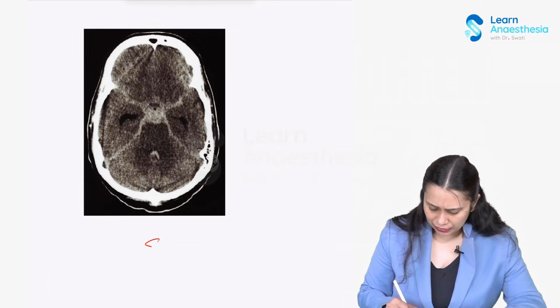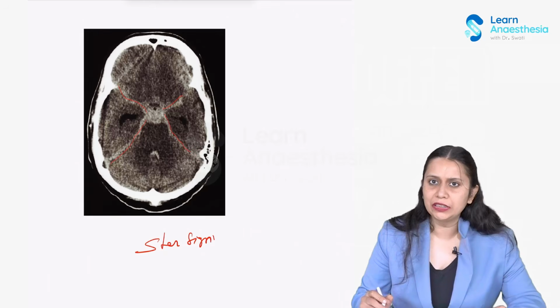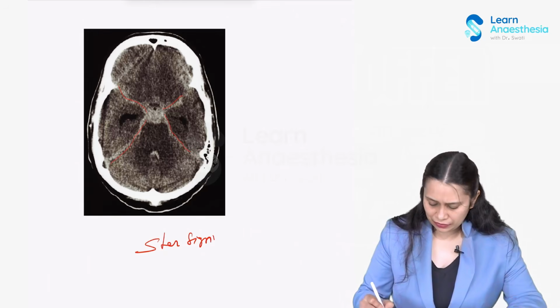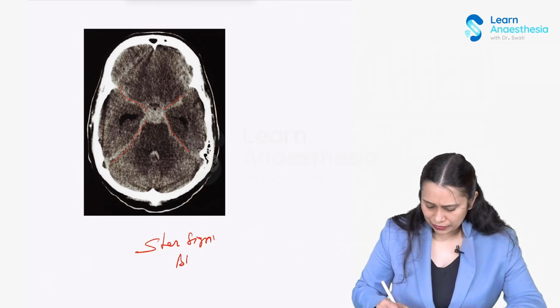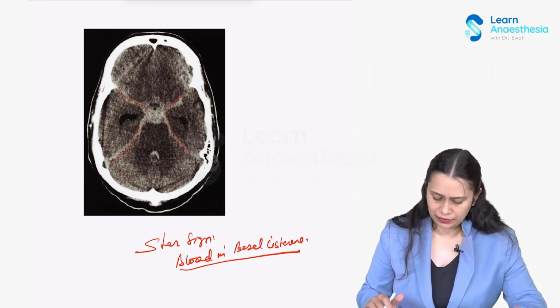This is the star sign. We can see that there is a bleed in the cisternae, right? Blood in the cisternae. So this is the star sign. We can see the blood in the basal cisternae. Okay. So this is the star sign, which we can see in the CT.